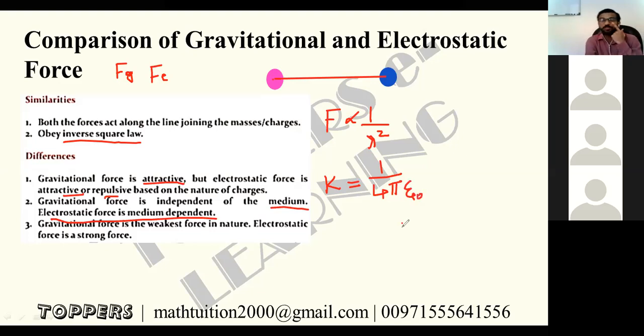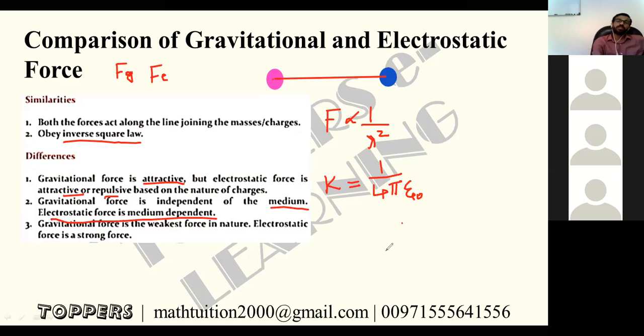So using this permittivity of the free space, we have taken the value 9 into 10 raised to 9 as the approximate value. That is always for the vacuum only. If there is some other medium, dielectric mediums, then the electrostatic force between the charges will change.